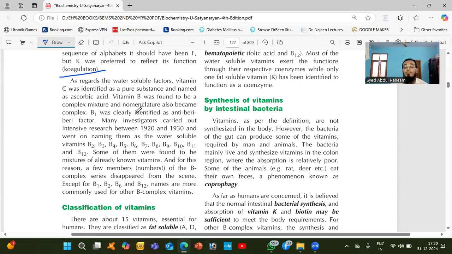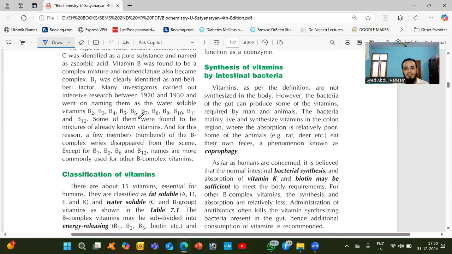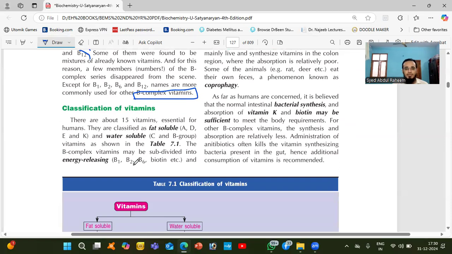Like after vitamin C, it is water soluble. Vitamin B has a complex, like B1, B2, B3, B12. Here I am giving B2, B3, B4, B5, B6, B7, B8, B9, B10, B11, B12, from B2 to B12. So that's the reason we call them B complex vitamins. Very important for nerve health.